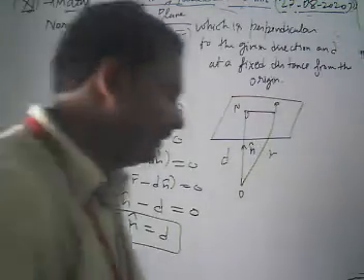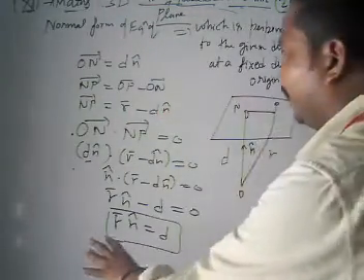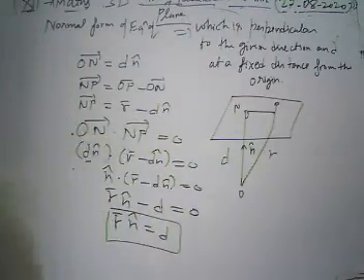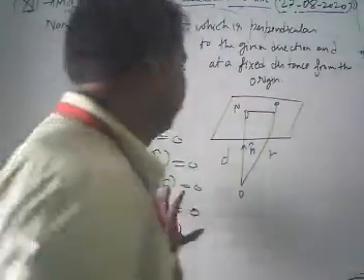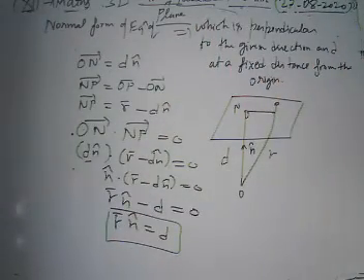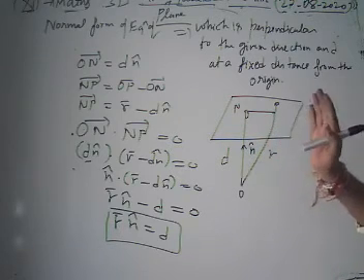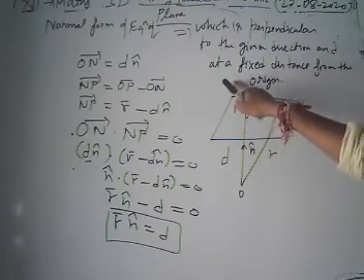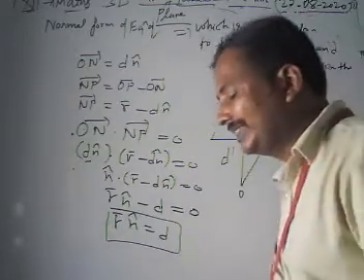Now look, this is what? This is our equation of plane, this is our normal form equation of plane. Now how did we get this normal form equation of plane? What we have done here is we are going to find the equation of the plane which is perpendicular to a given direction and at a fixed distance from the origin.